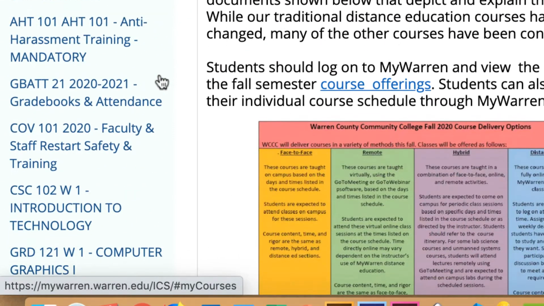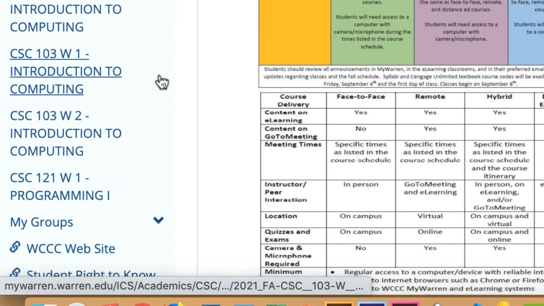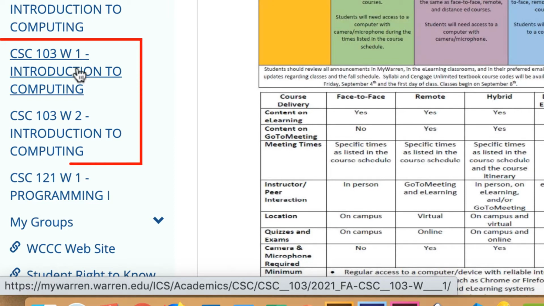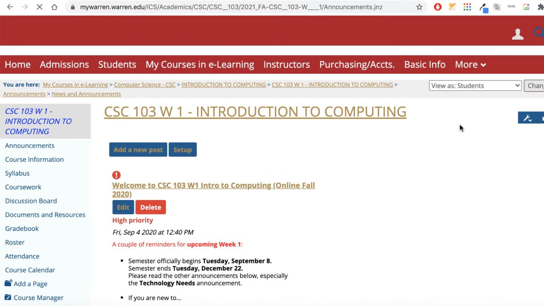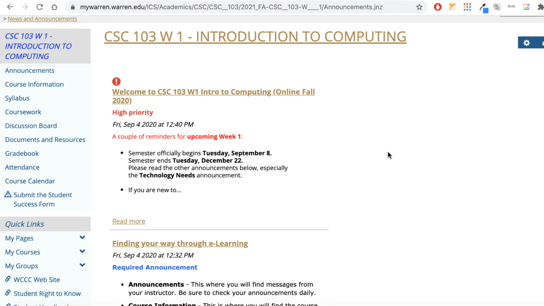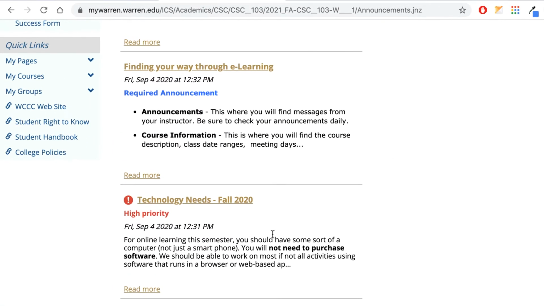I'm going to find 103 W1. Here it is. And also for W2, anybody in that section as well. Again, I'm doing this for both sections. And I'll put it in student view so it looks more like what you'll see. Now, right now, I don't have everything populated. There's a couple announcements here. There's one about technology needs.